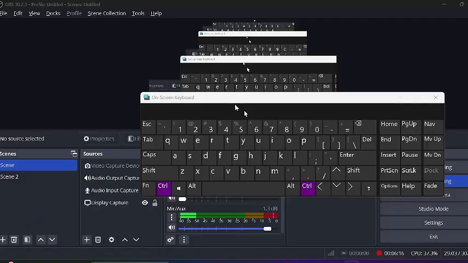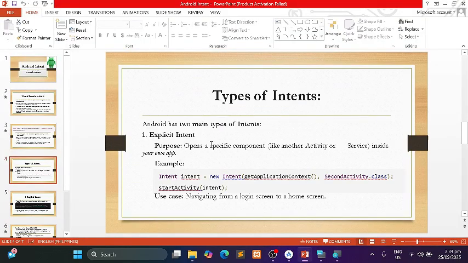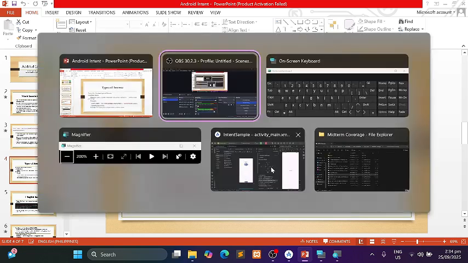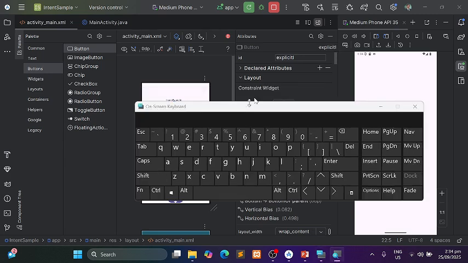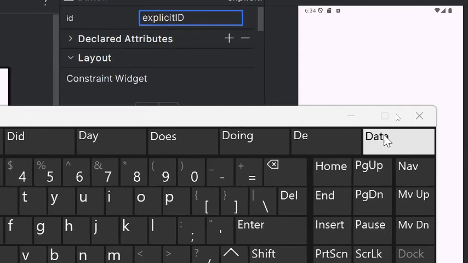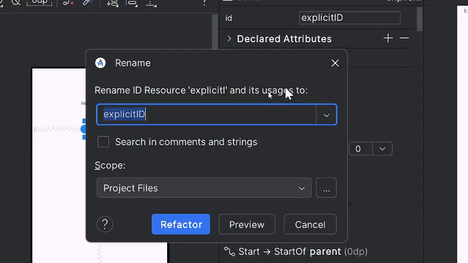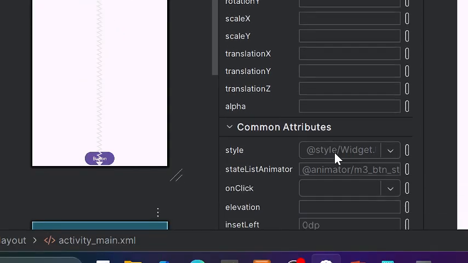So it is explicit button ID. Explicit ID. Okay. And for the text, change that to explicit.